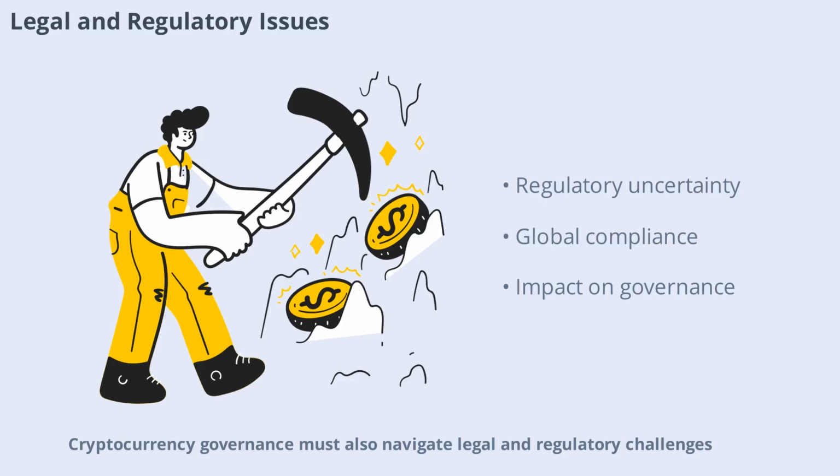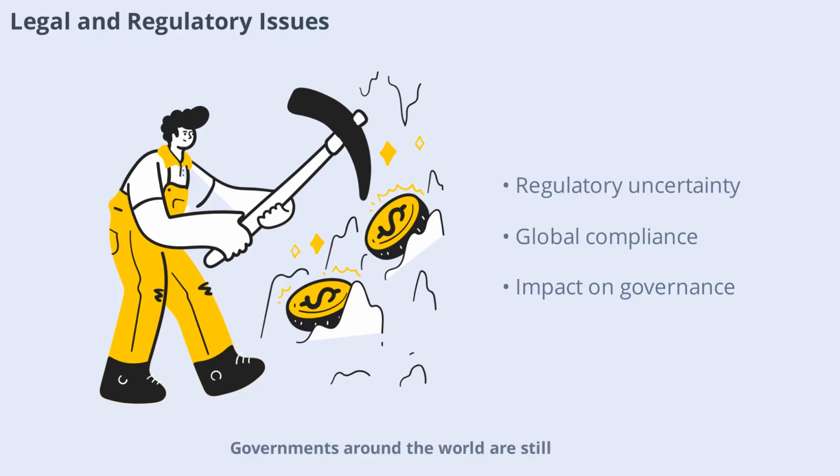Cryptocurrency governance must also navigate legal and regulatory challenges. Governments around the world are still figuring out how to regulate decentralized networks. Compliance with laws can be complex, especially for global projects. Legal uncertainty can impact governance decisions and the long-term viability of crypto networks.